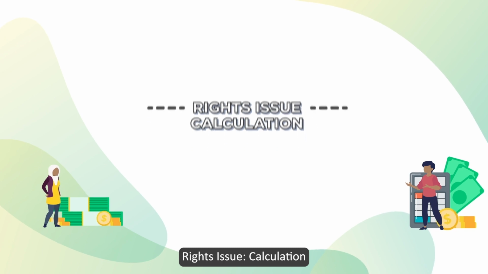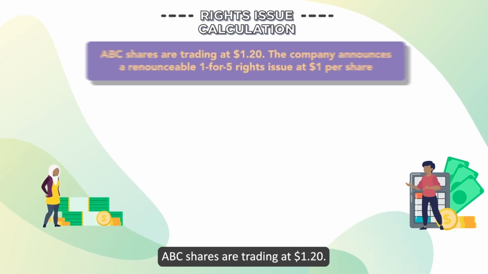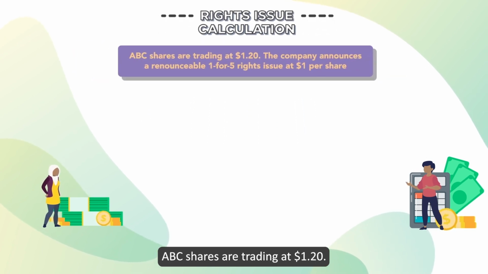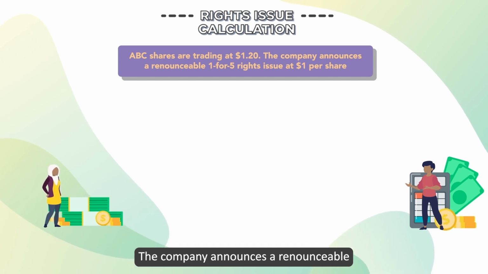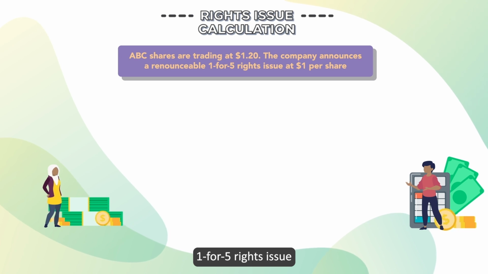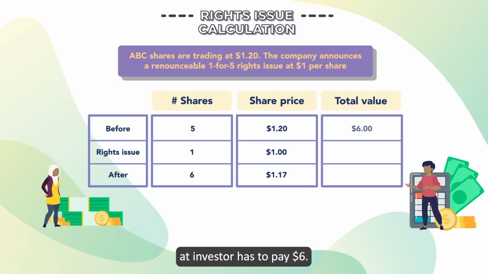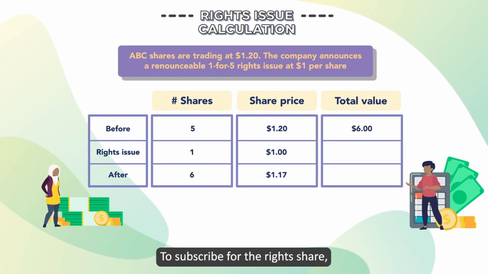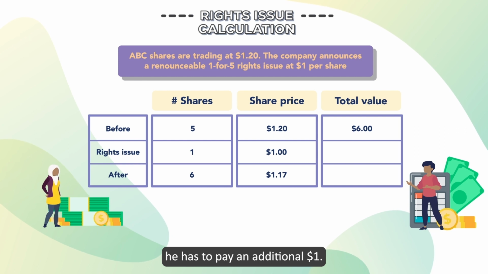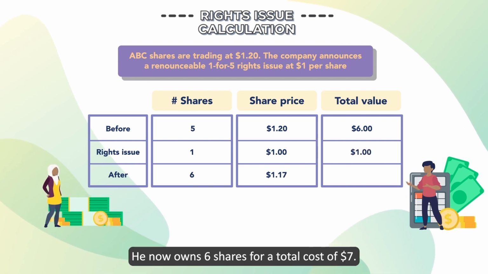Rights issue calculation. ABC shares are trading at $1.20. The company announces a renounceable 1-for-5 rights issue at $1 per share. To get 5 shares, an investor has to pay $6. To subscribe for the rights share, he has to pay an additional $1. He now owns 6 shares for a total cost of $7.